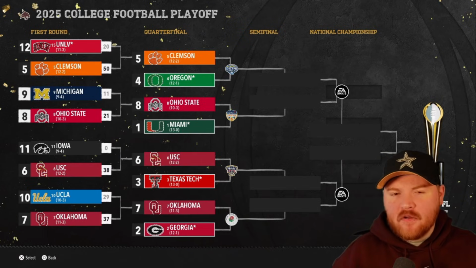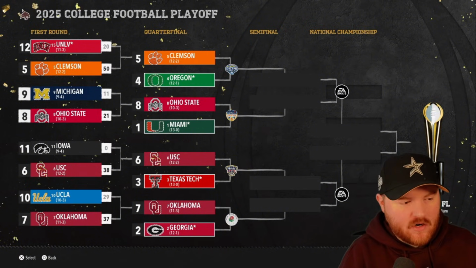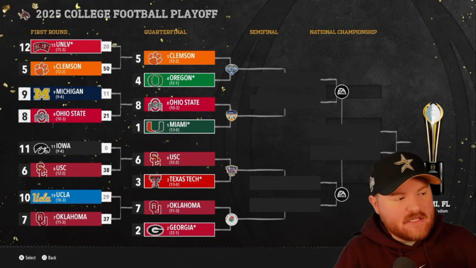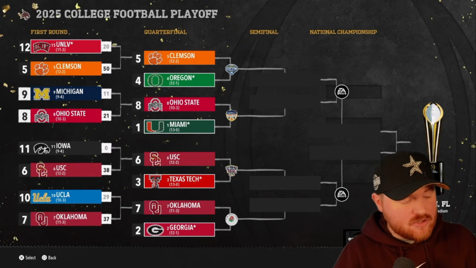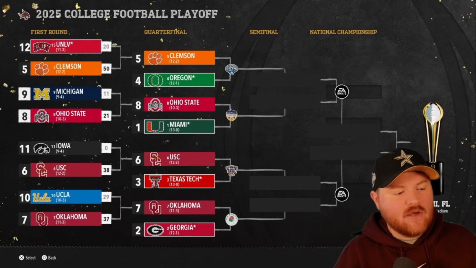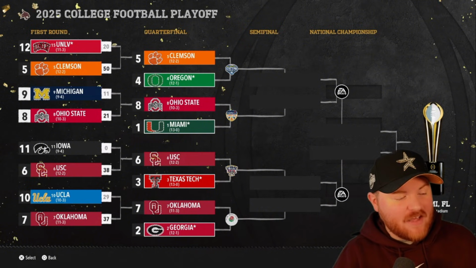Texas State has made a bowl game every single season so far, but they lost their third straight. They're 1-3 so far through our sim, because we are rolling with Texas State again this time. Clemson beats UNLV 50-20. They'll take on Oregon, the SEC champion. Ohio State beats Michigan for the second straight playoff, so they will take on Miami in the Orange Bowl, of course, a home game for Miami. USC wipes the floor with Iowa 38-0. They'll take on Texas Tech.